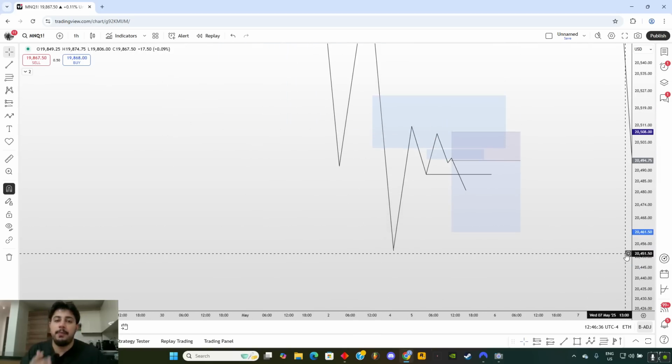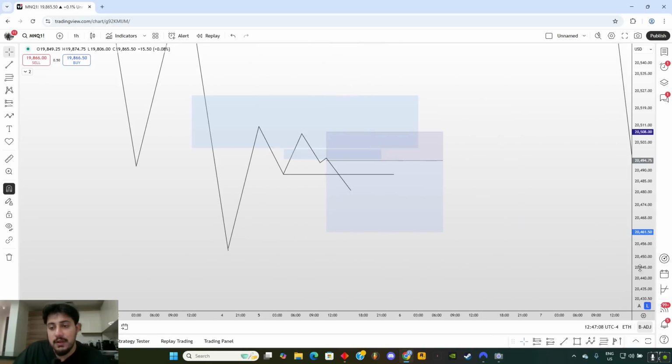Just waiting for price to tap into a higher time frame PD array, could be a fair value gap. Usually I look for price to tap into the fair value gap, but it could be an order block as well. But I stick with fair value gaps. When we have price inside a higher time frame fair value gap, we look for a lower time frame SMT divergence inside the fair value gap, or after price taps into it and comes a bit lower, then you can look for SMT. Now, once we have the SMT, we are looking for inversion.